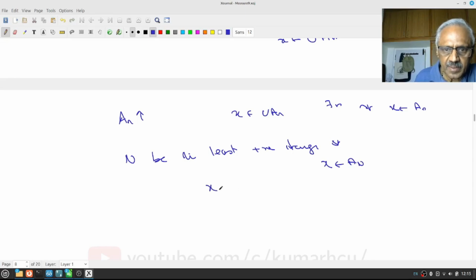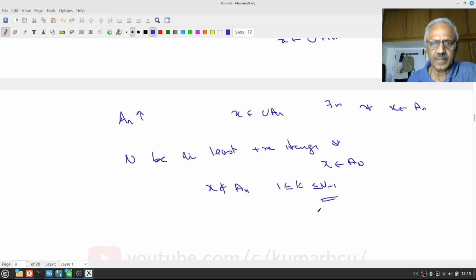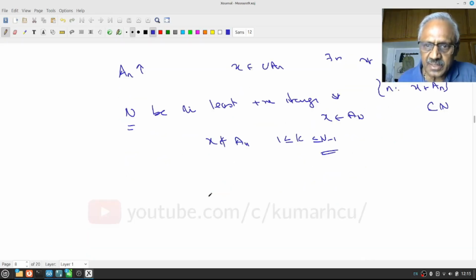That means x is not in Ak if 1 is less than or equal to k less than or equal to N minus 1. Do you understand this? Why is this possible? The set of n such that x belongs to An is not empty. This is a subset of natural numbers. Therefore, by the well-ordering principle, there is a least element. Therefore, this x is not in any of the previous Ak. Is that clear to you?